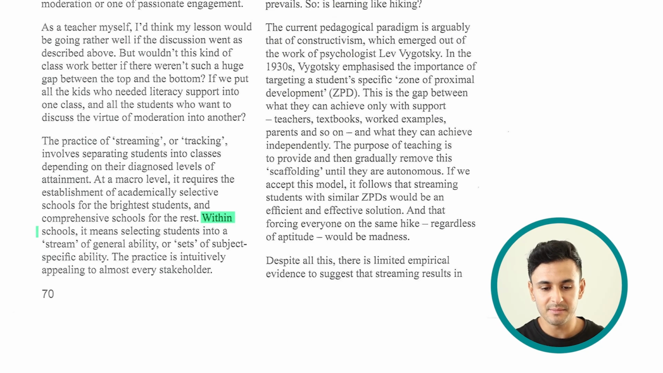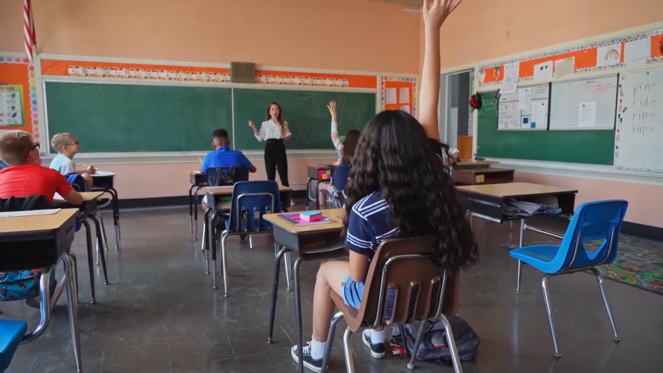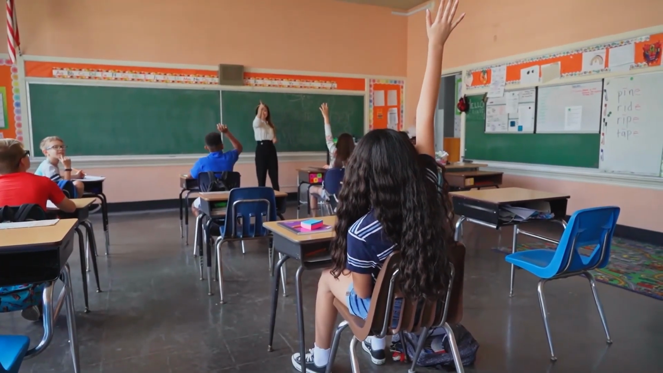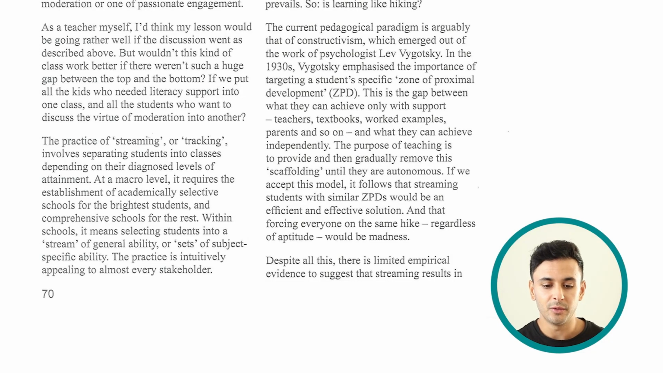But if you look within the same school, it means selecting students into a stream of general ability or set of subject-specific ability. The practice is intuitively appealing to almost every stakeholder. On the other hand, if we talk about within the same school or within the same class, you simply have to put those students in different sets or in different groups. So let's say you divide them even within the same classroom. You put the smart students or the bright students in one group, and then you put the average or not the smartest students in another group. The practice is intuitively appealing to almost every stakeholder.